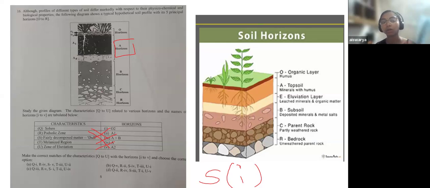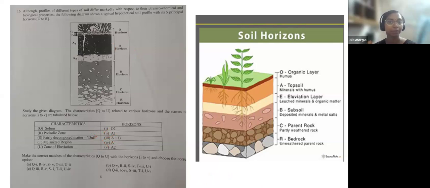Otherwise, if you had learned about O, A, B, C, and R, you could have cracked this question within a fraction of seconds. I would not say this was a tough question, but not an easy question either. This would come under a moderate level. So this was the very first part of the question paper.